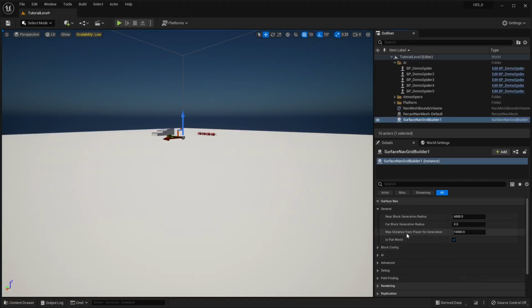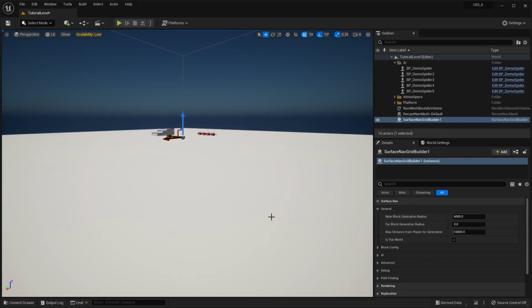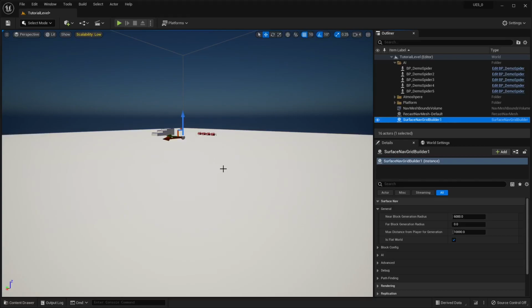So I've got the distance from player for generation set pretty high, 10,000, which I think is the default. And then near block generation radius set to 6,000. So as I'm further back, there should be fewer navigation blocks being built around the invokers, which each one of the AI here has in them.